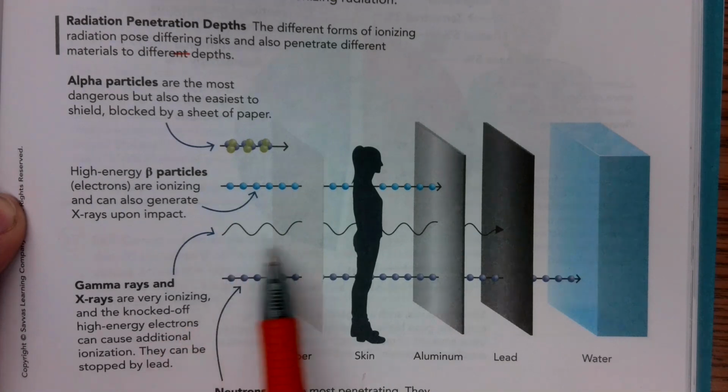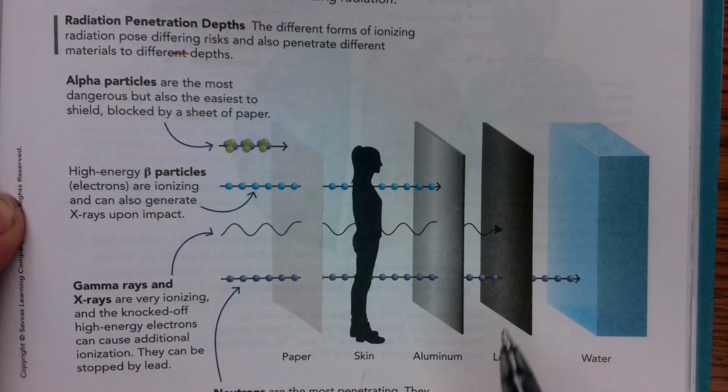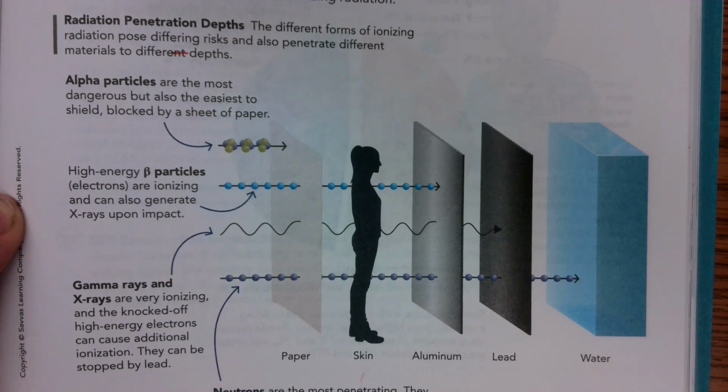X-rays can travel through all of these materials all the way to lead. Okay. That is why you wear a lead suit when you go and get your X-ray done on your arm or whatever bone you've broken. If you broke your arm, you'd lay on the table and they'd put a lead suit or blanket on you to help block that radiation from hitting your internal organs. Because all you want to be exposed to is that damaged area of your arm where we're trying to get an image formed. Okay.